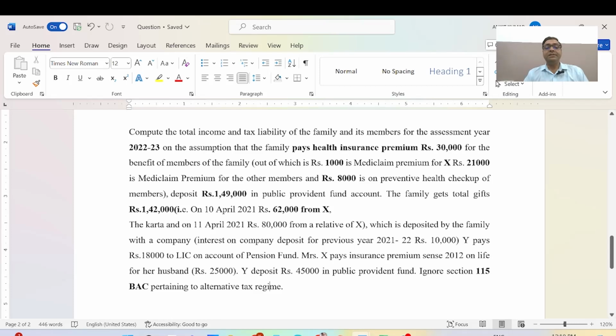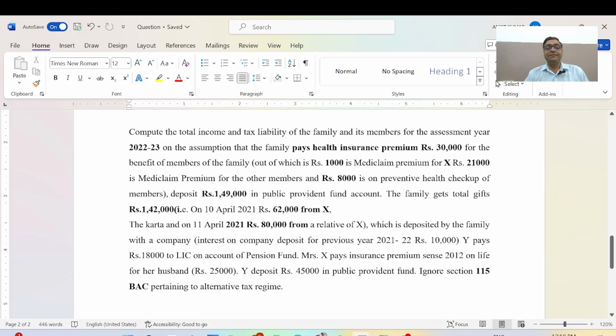The Karta, on 11 April 2021, deposits 80,000 of a relative of X, deposited by the family with a company. Interest on the company deposit for previous year 2021-22 is 10,000.